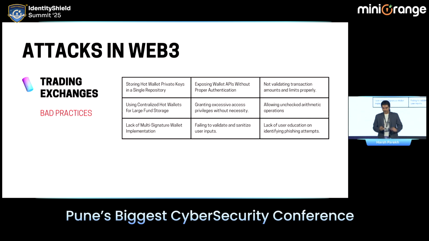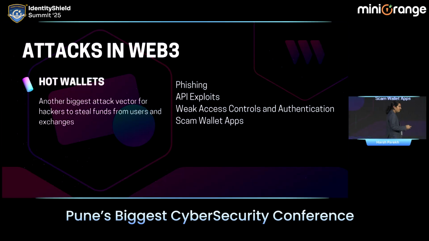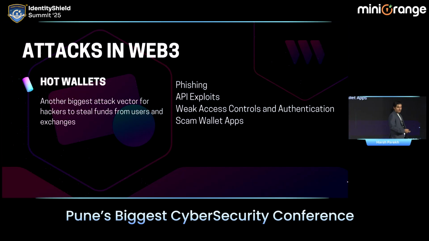We'll cover that later. After that, we go into the next important part, which is hot wallets, or the private wallets that we are using. We'll see a couple of examples and POCs now, where we will find out how attackers hack a wallet. Let's go into API exploits. Phishing is very common. You receive a phishing email that I'll show you at the end. Let's not deep dive into that.